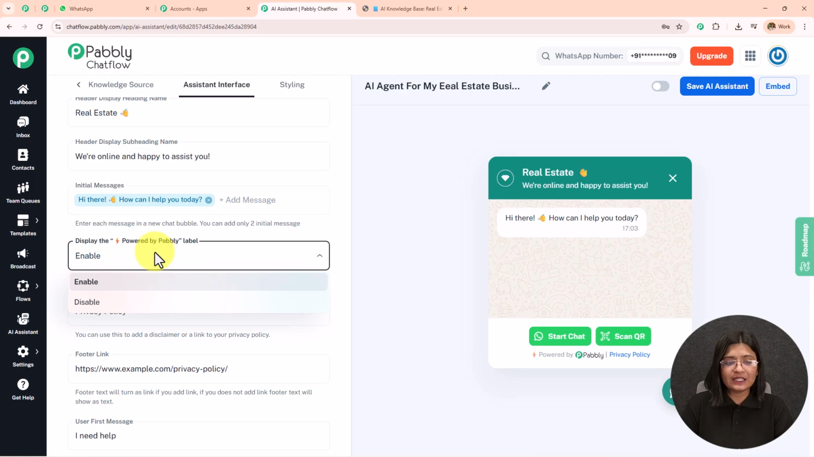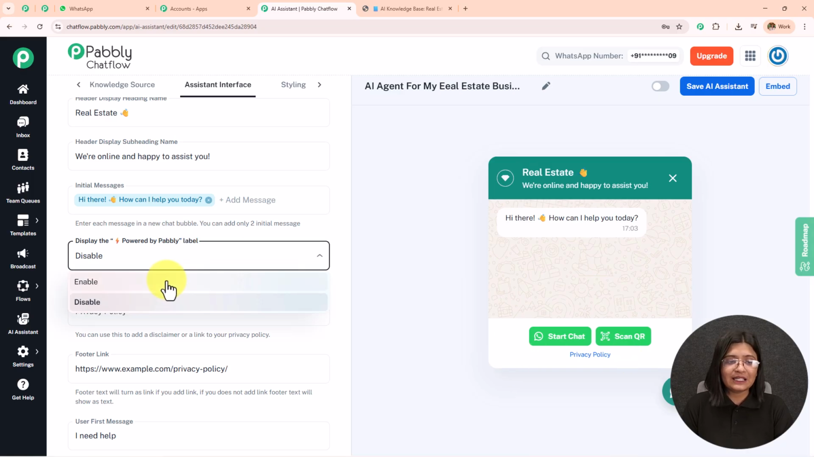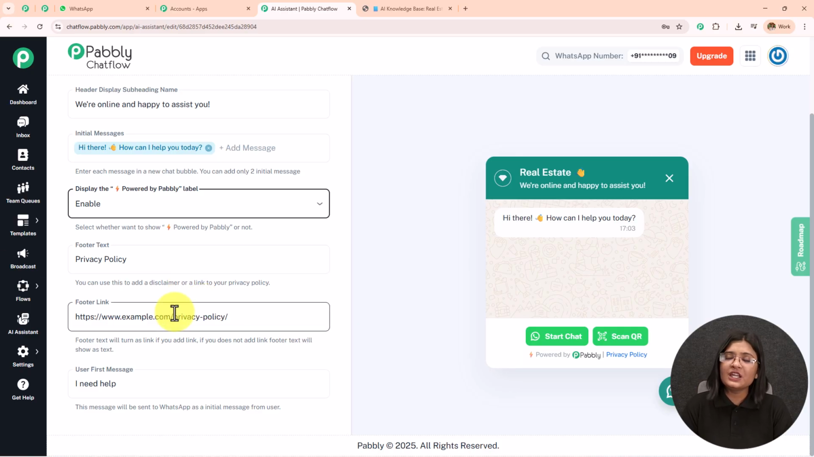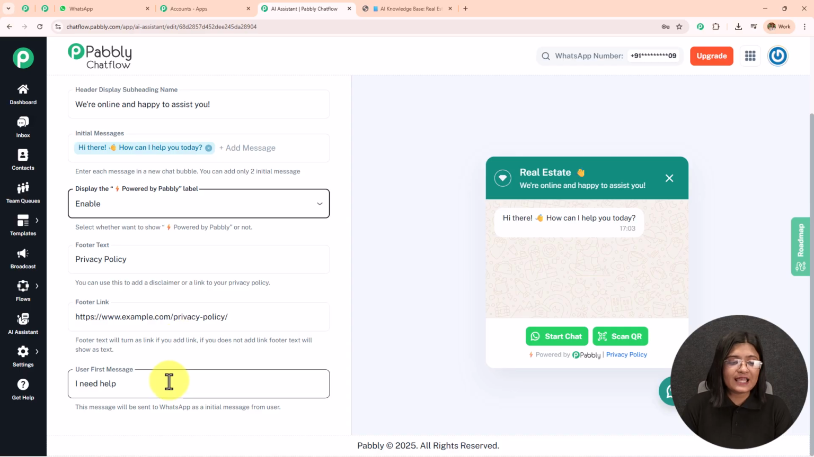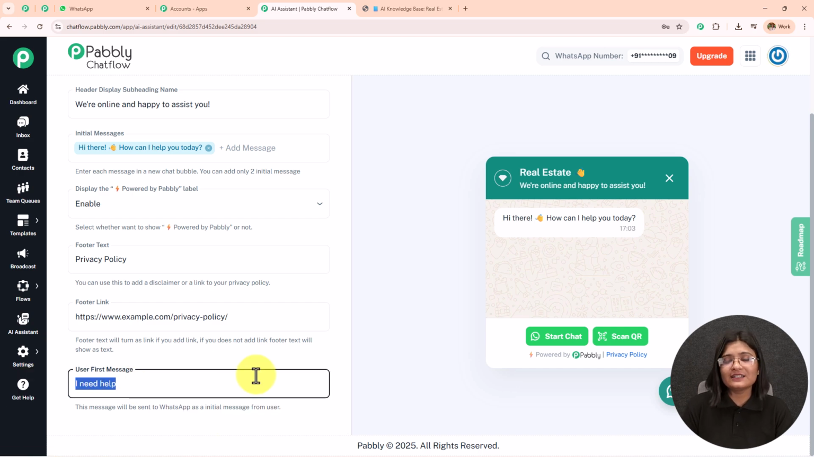Now if you want to enable this powered by Pabbly, you can keep it enable or you can keep it disable, and it will be removed from here. I'm going to keep it enable. Then we have this footer text. I have entered the privacy policy and the footer link of this privacy policy. You can enter according to your choice and preference. The user first messages: I need help. So whenever a user sends this message, my AI agent is going to start replying to that user, but it is not necessary that whenever this message is sent, only then the replies will be sent. It will be sent on any message.